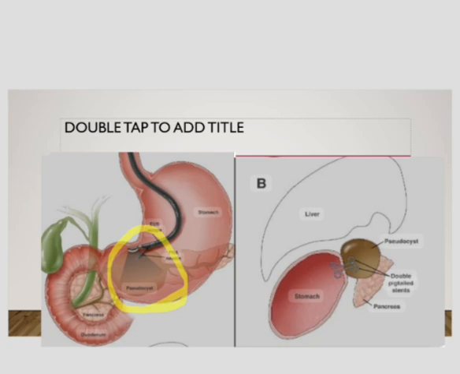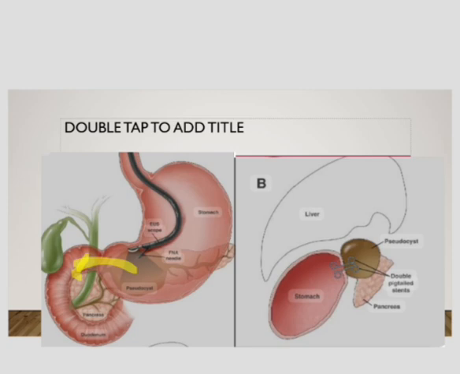If it is very distended and large, it can cause pressure on the duodenum, and when it exerts pressure on the duodenum, this will cause obstruction and narrowing of the duodenum, due to which when food comes from the stomach to the duodenum, there will be obstruction to the outflow tract of the food, and the patient will feel early satiety.